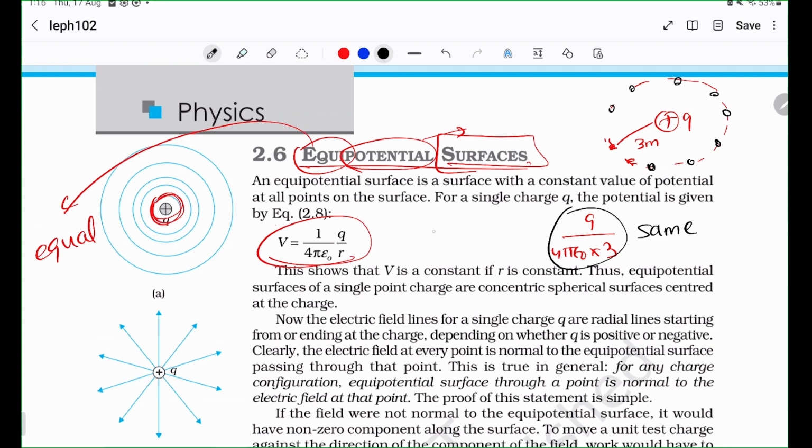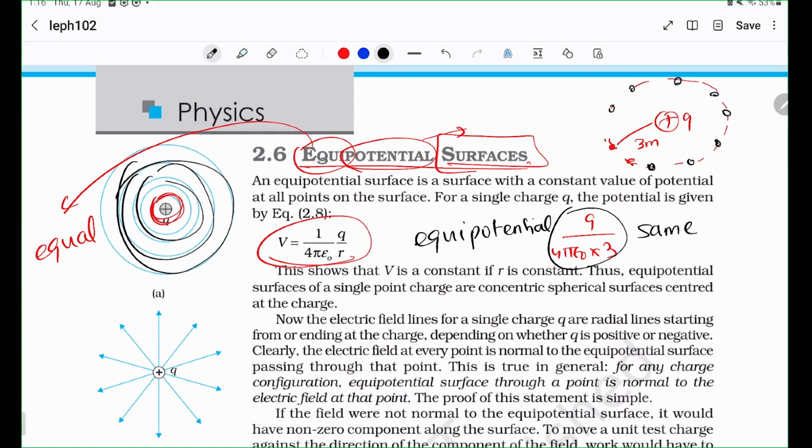Therefore, they're called equipotential because it's the same potential. Okay, that's all it means. So all of these spheres are equipotential surfaces because all points on each have the same potential. Obviously, these two don't have the same potential, and these two definitely don't have the same potentials. But whatever potential this has, maybe plus 3, it's plus 3 here, and it's plus 3 here as well.